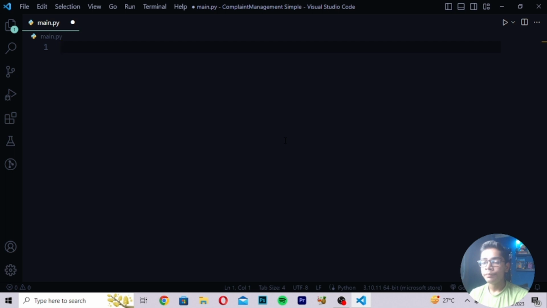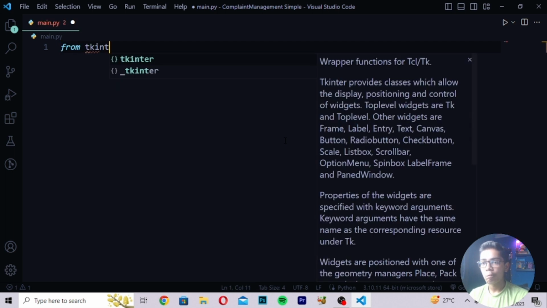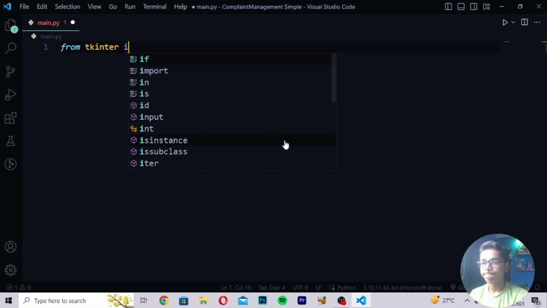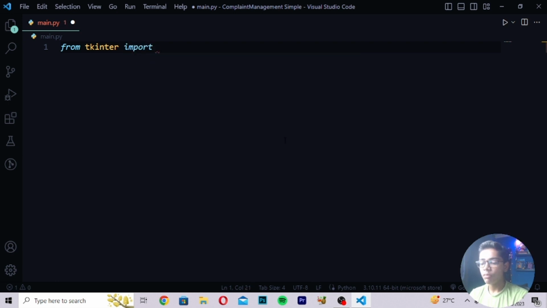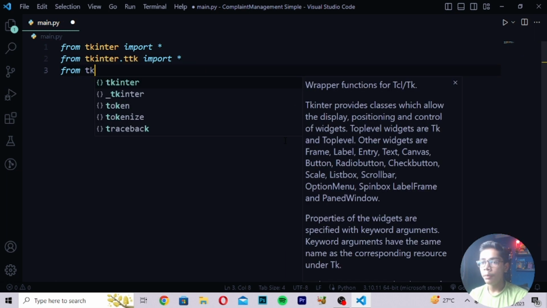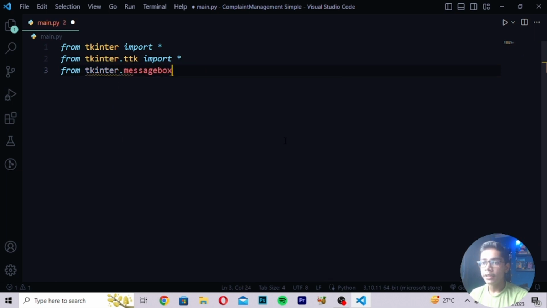So I will now write here: from tkinter, we will be importing. We will import this tag from tkinter. Then you have to import tkinter as tk, and here you import this tag directly from here. After importing, write a tag which will be double tk here, not only a single one. Then you have to write from tkinter, then import messagebox, and I will write import again.